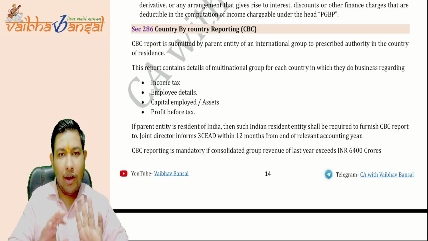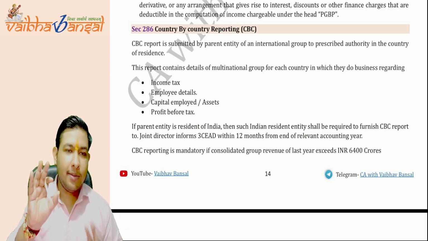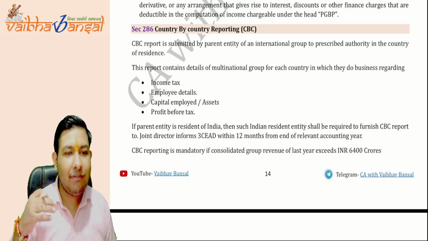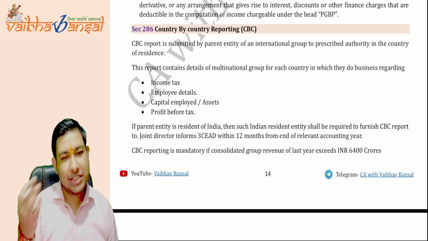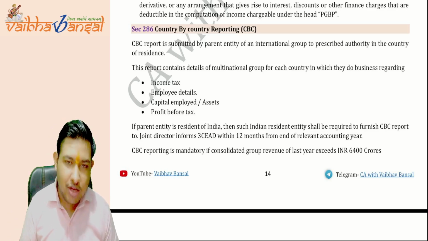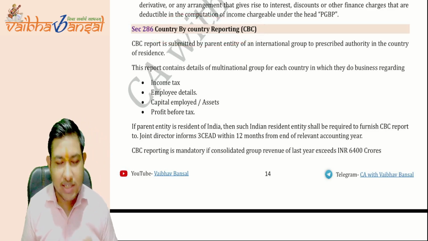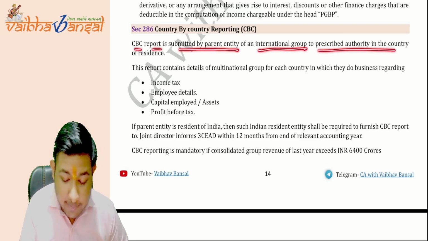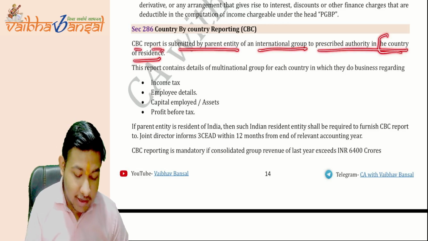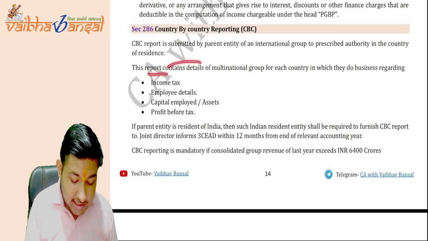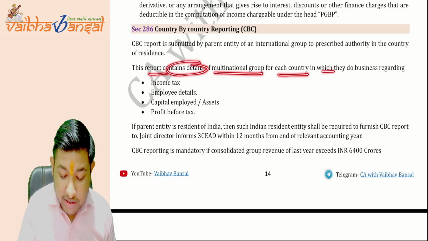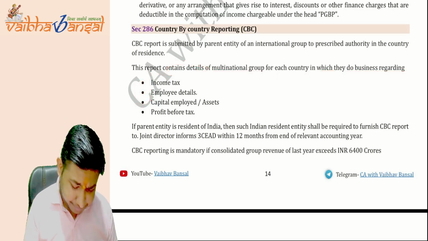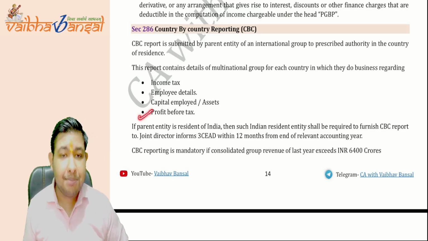Is this point clear? If the parent company is reporting in their home country, then all other countries under the DTAA will have the benefit of exchange of information, and they will exchange all the information required to any other country as well. So this is why country by country reporting is applicable. The CBC report is submitted by the parent entity of the international group to the prescribed authority in the country of residence, the home country. This report contains the details of the multinational group of each country in which they do business regarding income tax, employee details, capital employed or assets, and the profit before taxes.